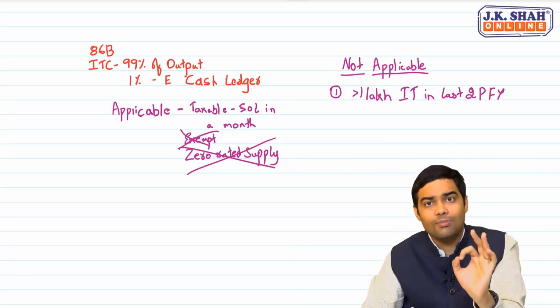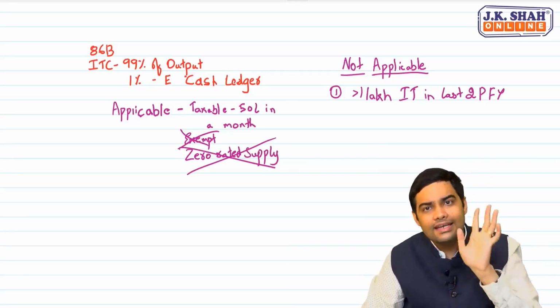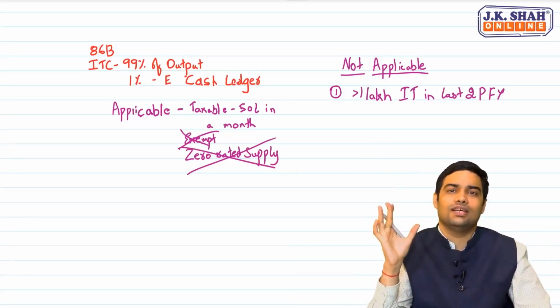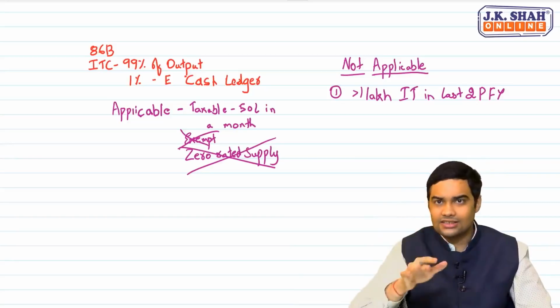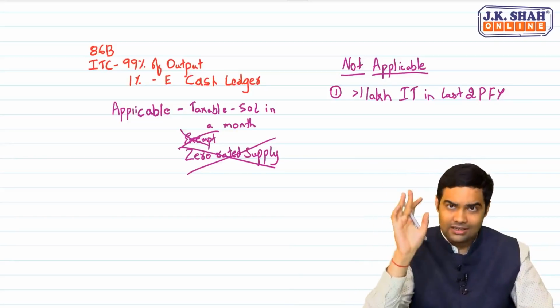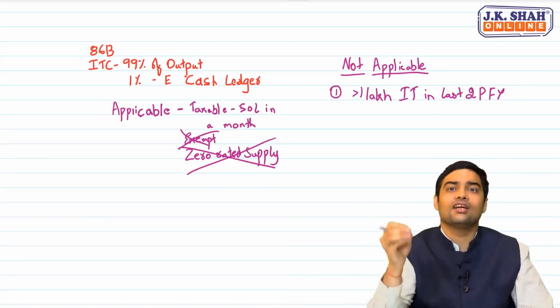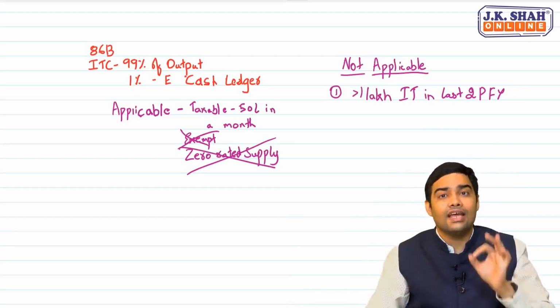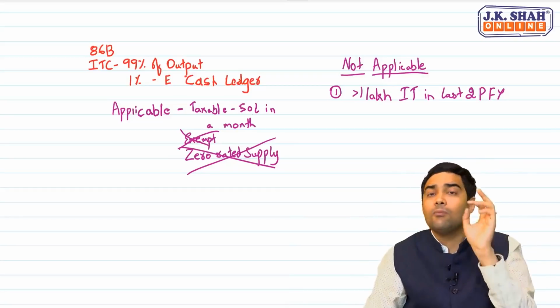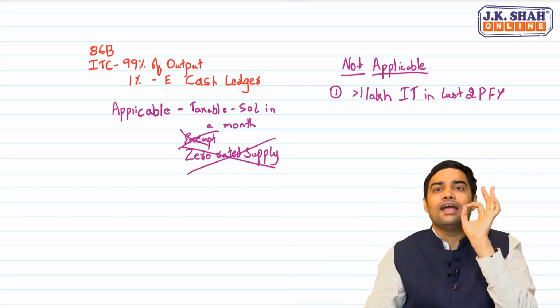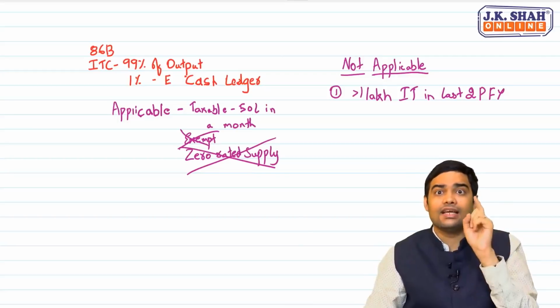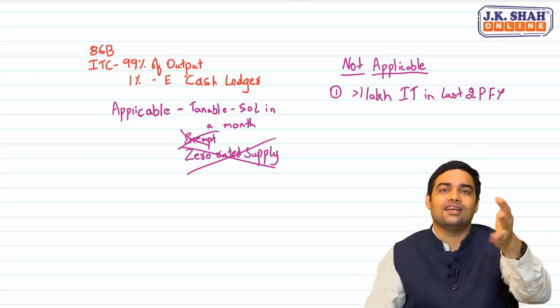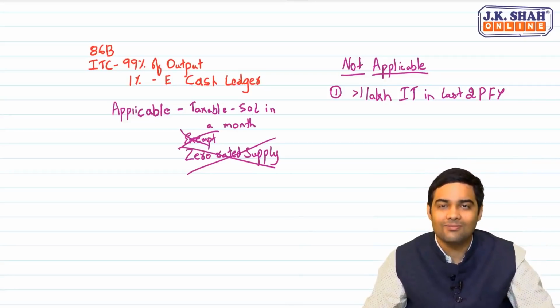If you have paid more than 1 lakh income tax in the last 2 preceding financial years, either the registered person or 2 partners or managing director or whole-time director or the managing trustee, then 86B does not apply.